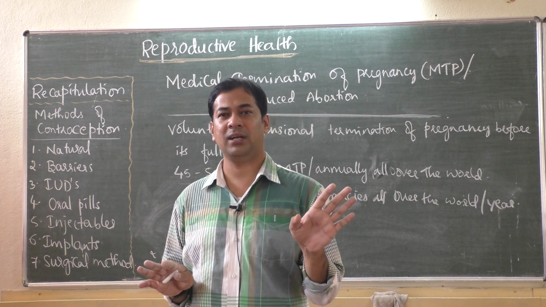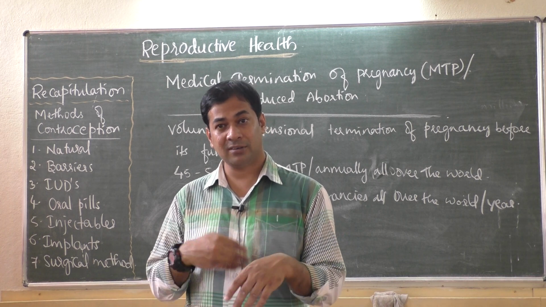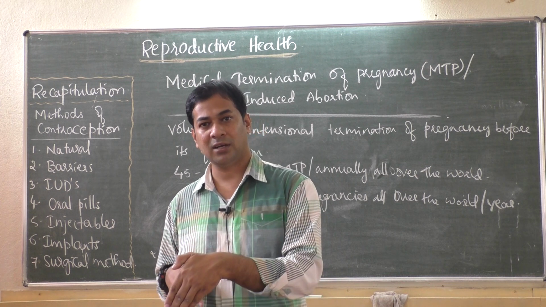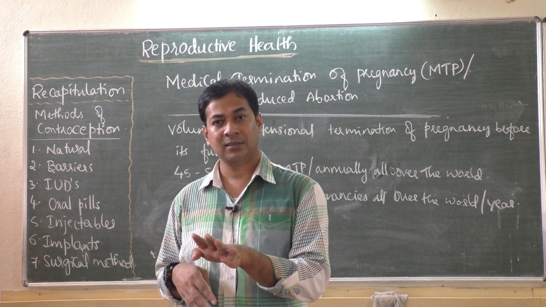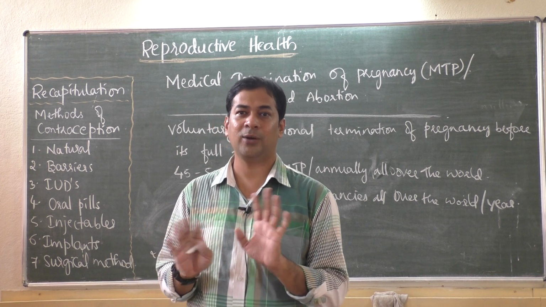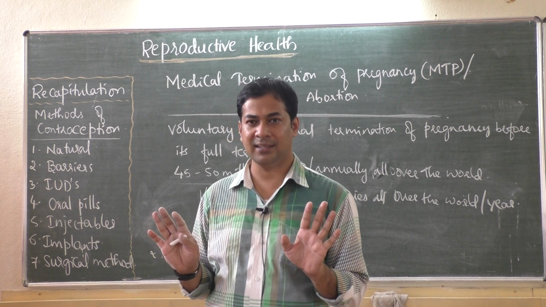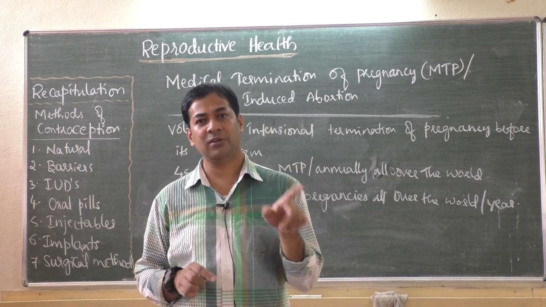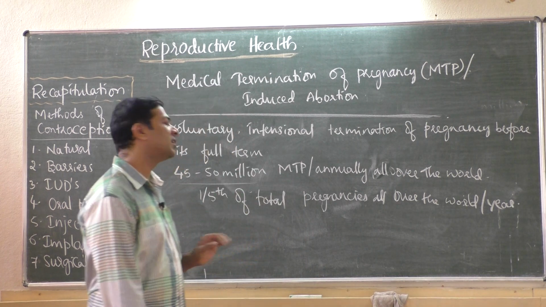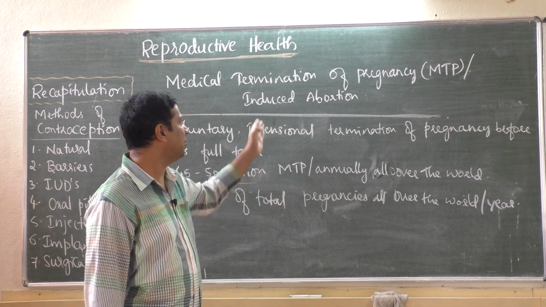In Dubai and all it is allowed, but abortion is not allowed in Dubai. Before delivery, father and mother will come to know whether it is a girl child or boy, but after knowing, they are not allowed to do the abortion. Abortion is illegal there. But in India, knowing whether it is a girl child or boy is also not allowed. So what are the cases where the MTPs are legal?